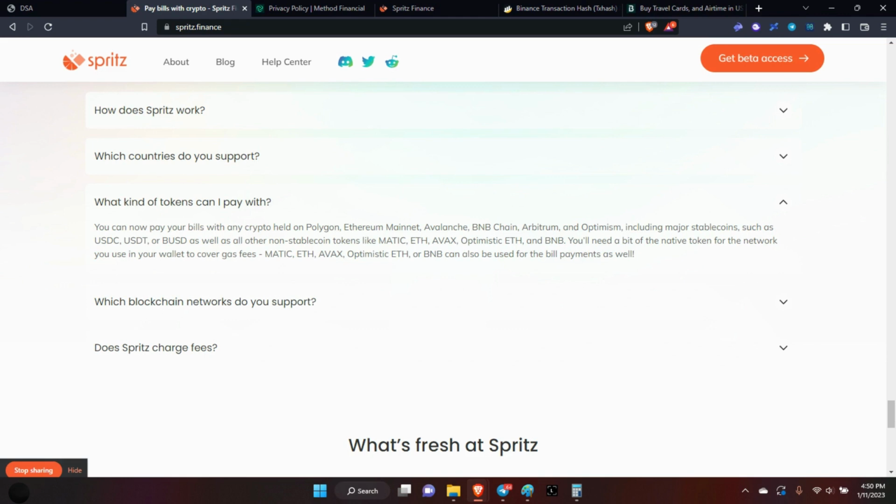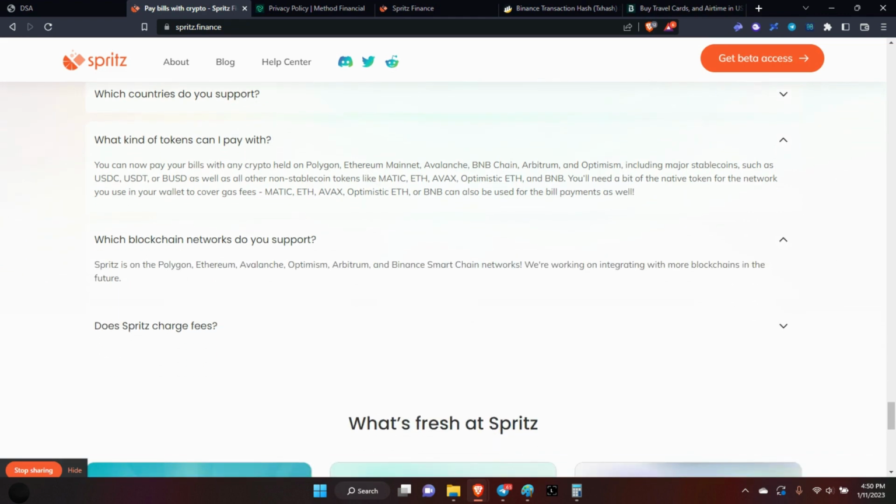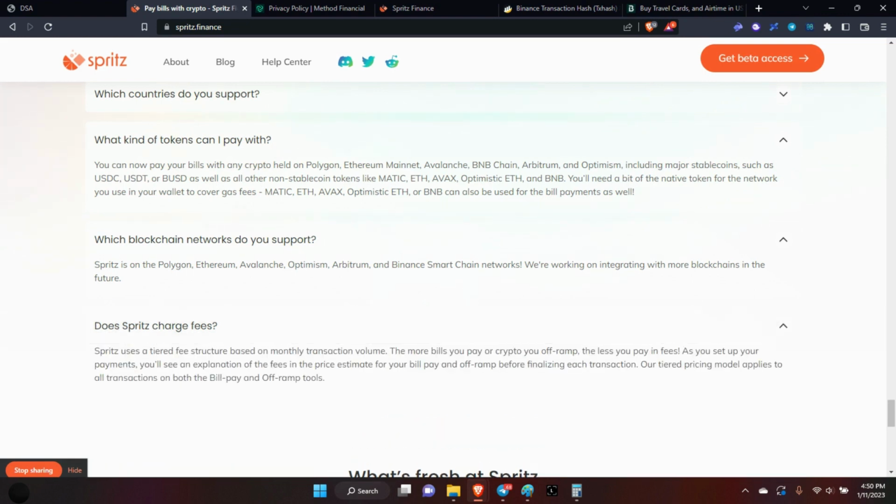Another question, what blockchains are supported? Spritz is on Polygon, ETH, Avalanche, Optimism, Arbitrum, and of course, BSC, the Binance Smart Chain. That's the biggest thing for us. And the fees are 1.75%. But the thing is, the more you pay in that particular month, the less in fees you'll pay.